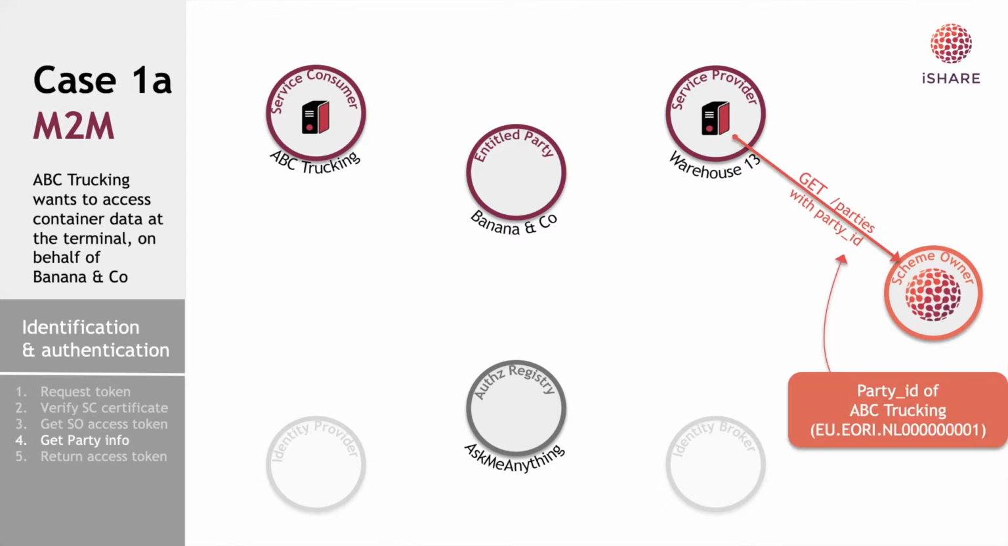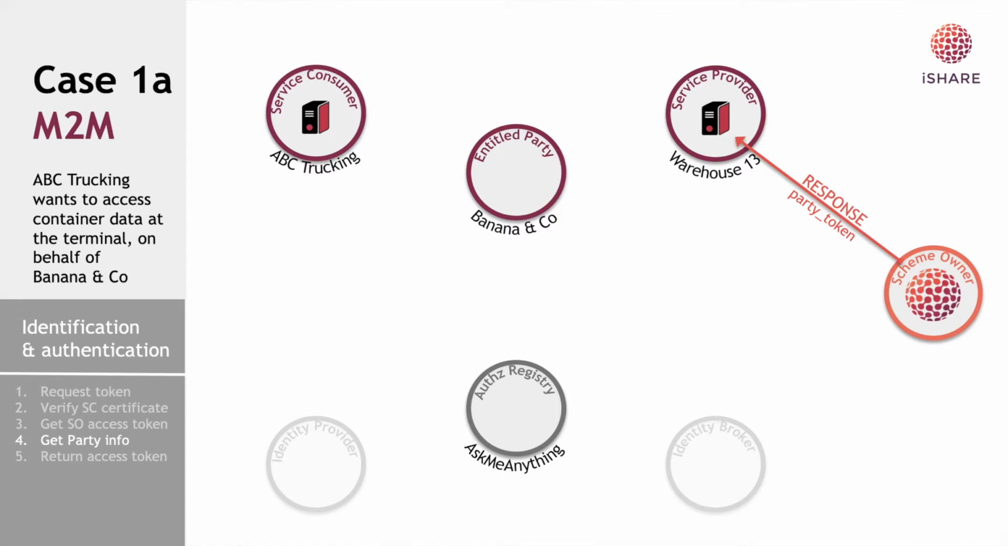And it will use the get parties endpoint using the party ID of ABC Trucking to get the iSHARE status of ABC Trucking. The party identifier of ABC Trucking is 000000001. If the scheme owner responds with a party token, the service provider can check this party token and see if ABC Trucking is a valid iSHARE party. And if it is, it will respond with an access token to ABC Trucking. Now let's see how this works in Postman.